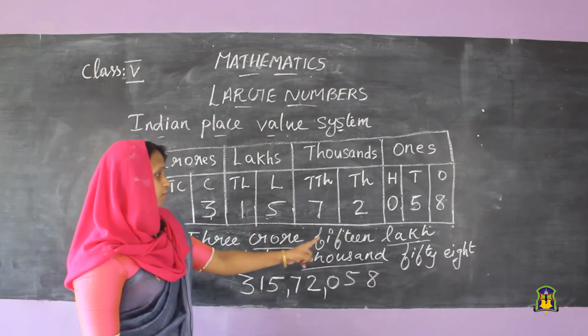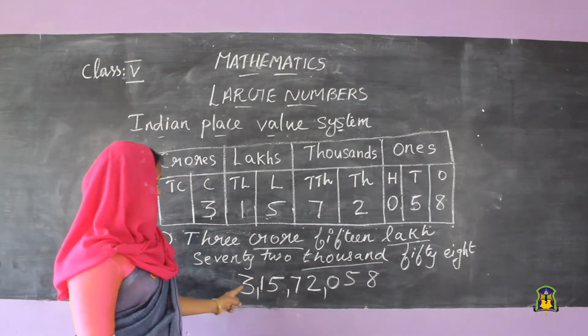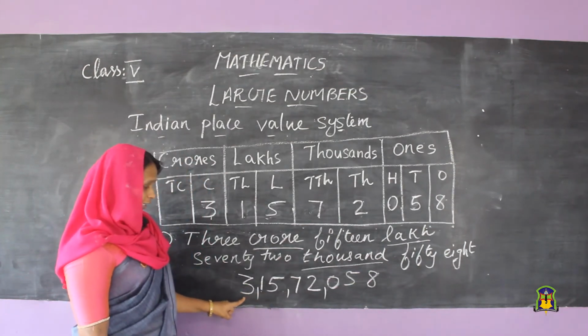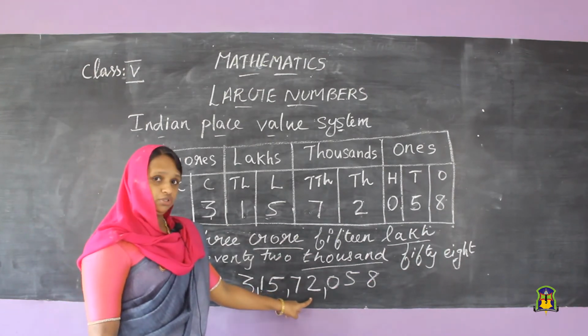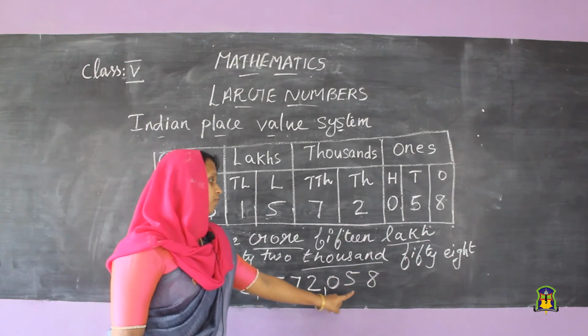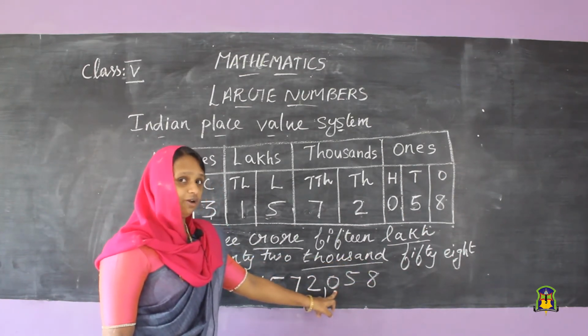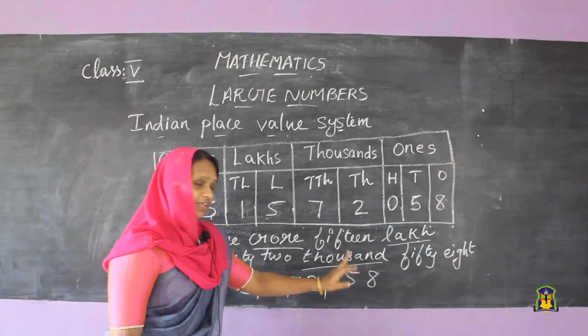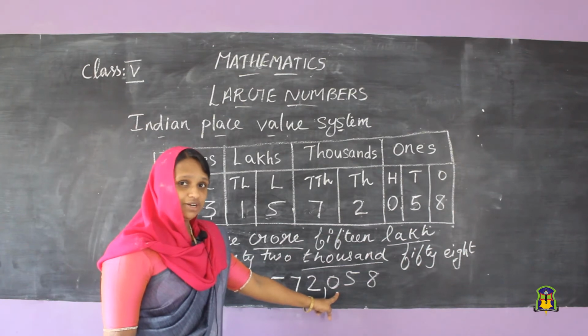Next 15 lakh, then 3 crore. So 3 crore 15 lakhs 72,058. The hundred place is not there, so for 58 we write 0 there. Okay students?